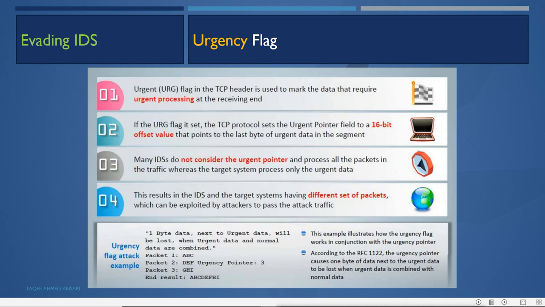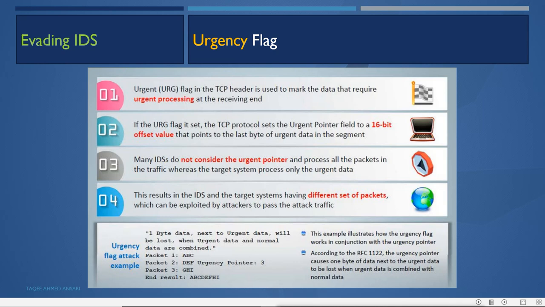For example, the first 1 byte of data next to urgent data will be lost when urgent data and normal data are combined. Packet 1 is ABC, packet 2 is DEF with the urgent pointer, and packet 3 is GHI. The end result will be ABCDEF HI.